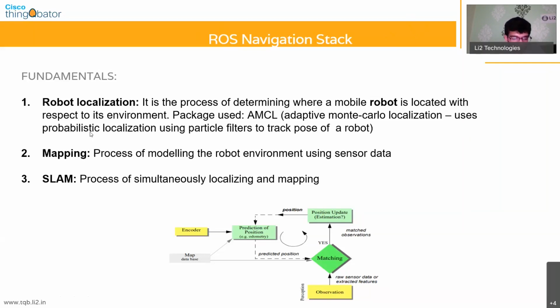And when we look at a robot which needs to autonomously navigate in its environment, the first thing that it needs to do is know what its environment looks like in the first place before it starts navigating within it. So the first stage, when we are trying to make a robot autonomously navigate, is that after localizing the robot, we have to start mapping the environment in which it's placed.